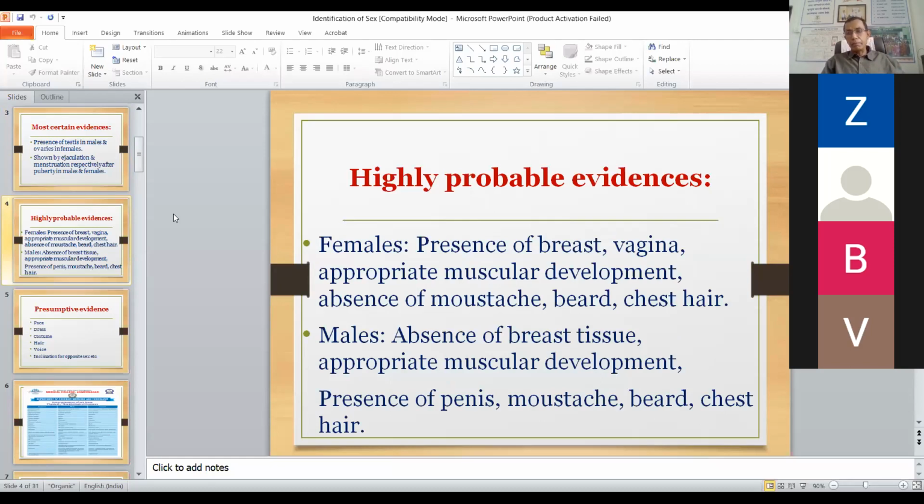If there is hormonal imbalance in females, other parameters can be affected. In males, absence of breast tissue is appropriate, but gynecomastia can also occur in males. But we are speaking in general. So these are in general. With these evidences, you can give an opinion about the sex. Is it clear?